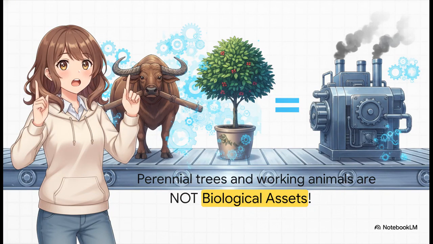Okay, I need everyone to pay very close attention to this next critical point, because this is a massive trap in both your exams and in real-world practice. Despite being living things, perennial trees, like a rubber or coffee plantation, and working animals, like draft horses or plowing water buffaloes, do not belong in the Biological Assets Account 215. Under the regulations, they are actually classified as tangible fixed assets under Account 211. They behave identically to factory equipment in the eyes of the law. Do not mix these up.